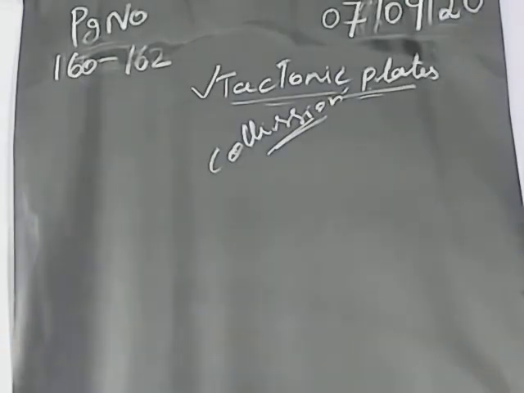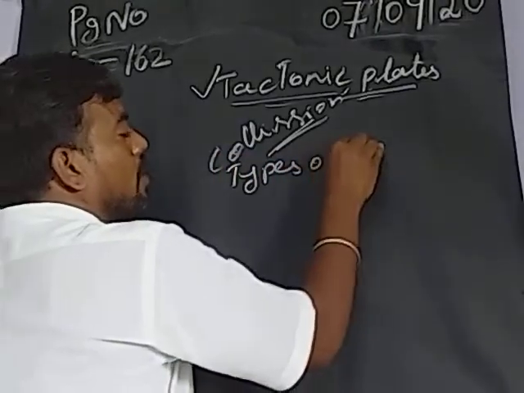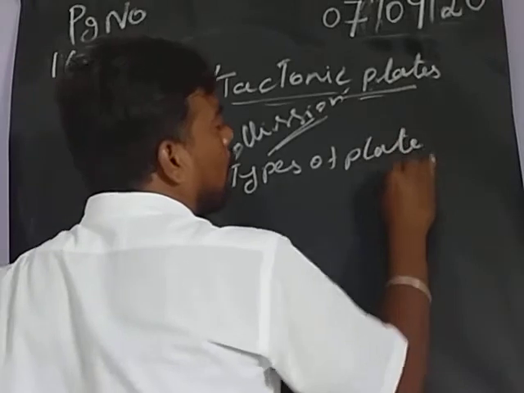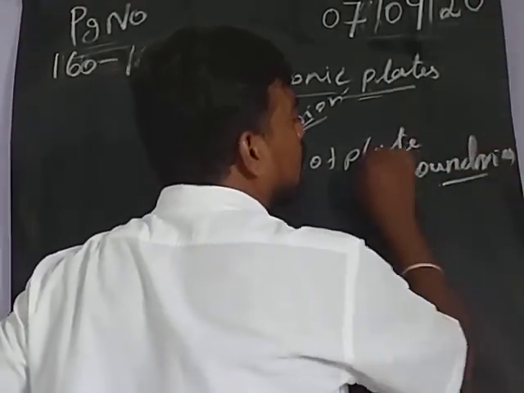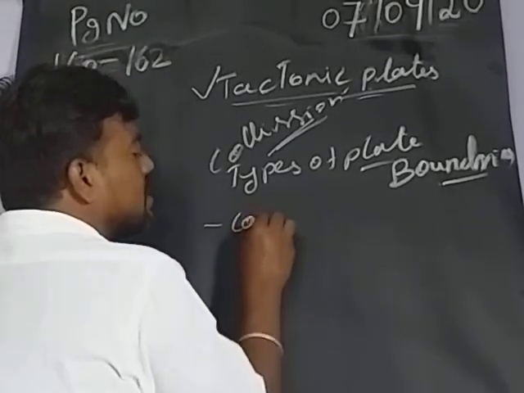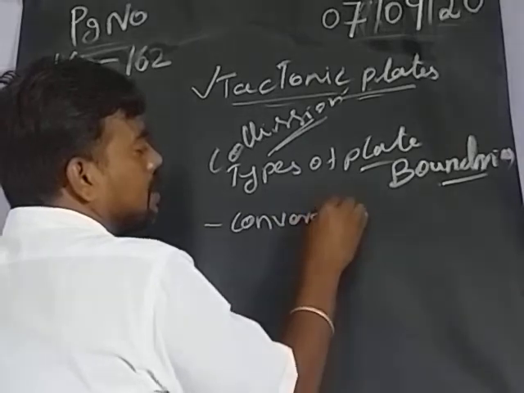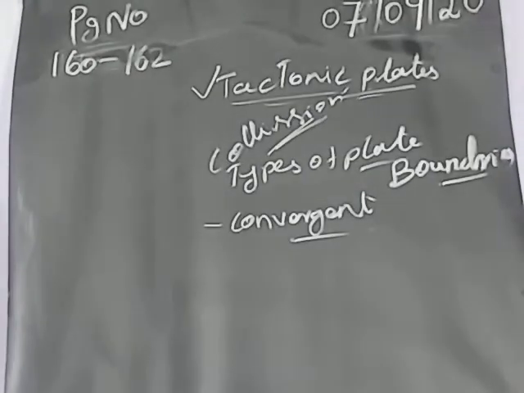Types of plate boundaries. So what are the types of plate boundaries? First one, convergent boundary. It means the plates will be pushed together. A convergent boundary will move towards each other.